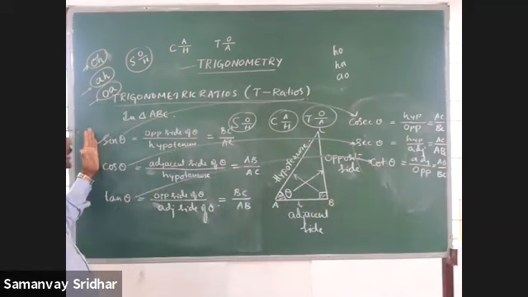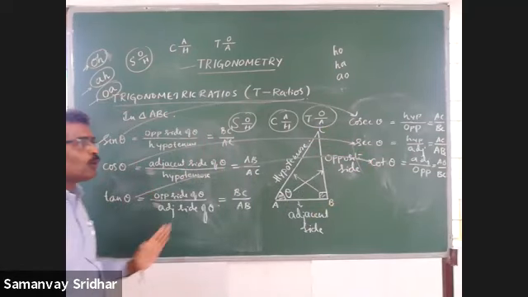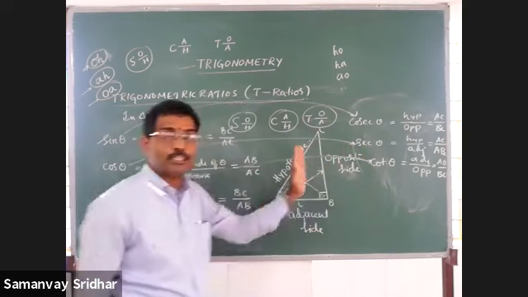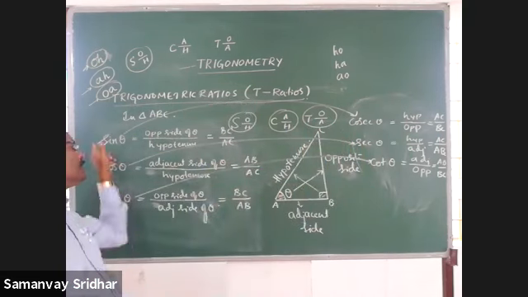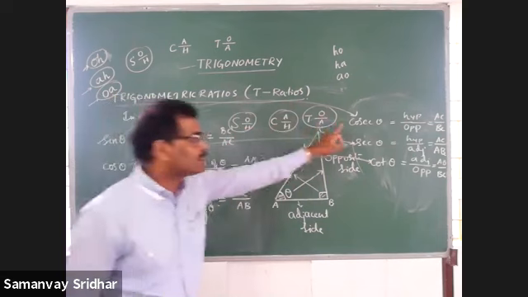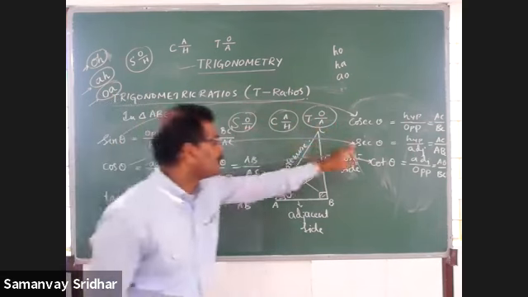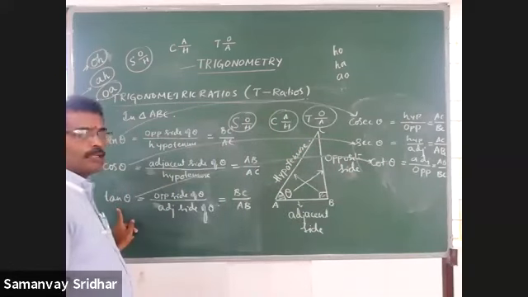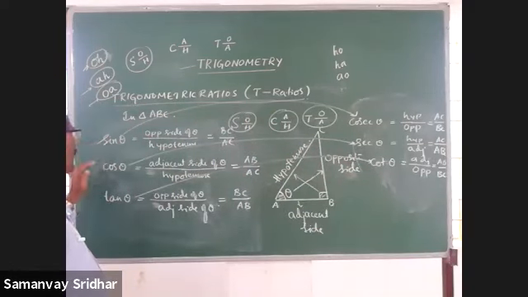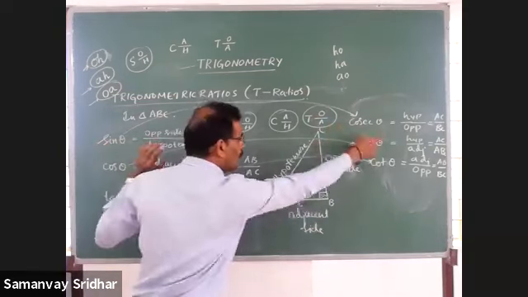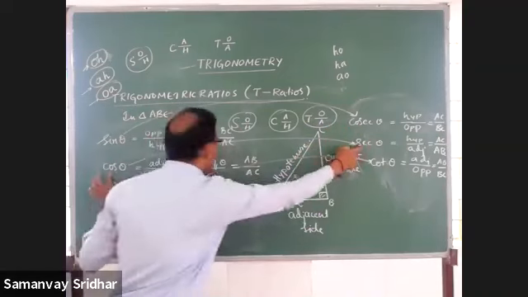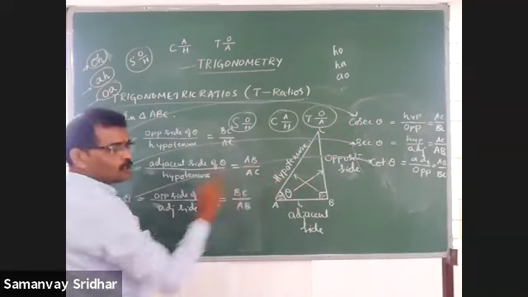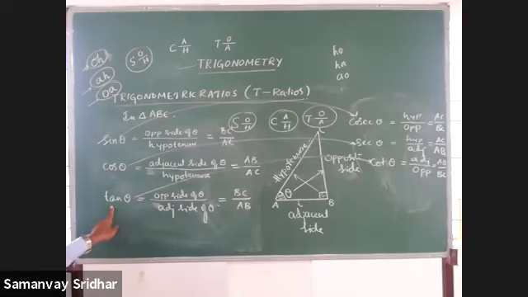Three basic ratios are sin, cos, tan, and cosec, sec, cot are reciprocals respectively of these. Cosec is the reciprocal of sin, sec is the reciprocal of cos, and cot is the reciprocal of tan. That's why OHO, AHA, OI. You got this? Clear?